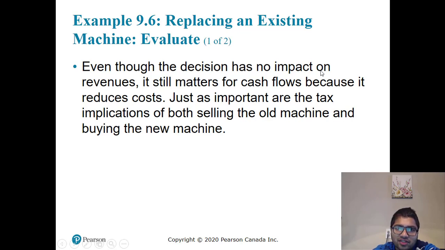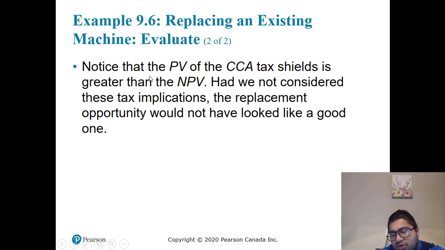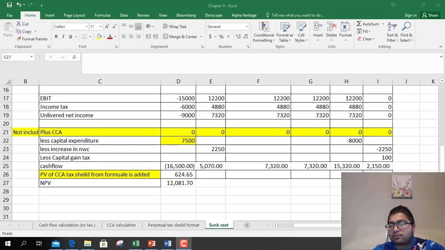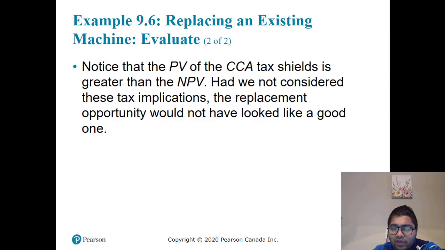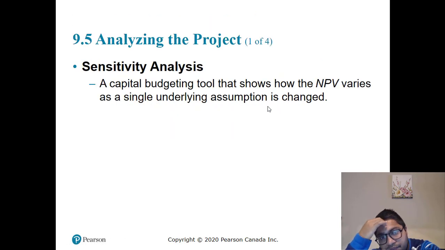Even though the decision has no impact on revenues, it still matters for cash flow because it reduces cost, right? So revenues are not impacted, but the cost goes down, so profits are impacted. Just as important are tax implications for selling the old and new machine. Notice that PV of CCA tax shield is greater than NPV. Had we not considered these tax implications, the replacement opportunity would have looked like a good one.